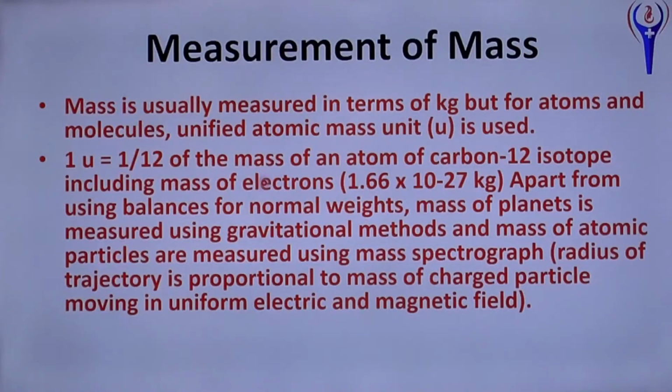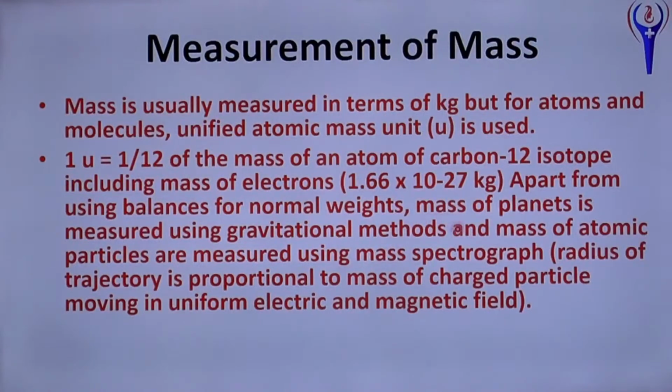Here also I asked one question. Including the mass of the electron, the value is 1.66 into 10 power minus 27 kilogram. Apart from using balances for normal weight, the mass of planets is measured using the gravitational method, and the mass of atomic particles is measured using a mass spectrograph.